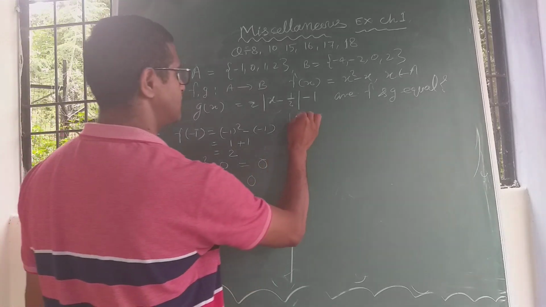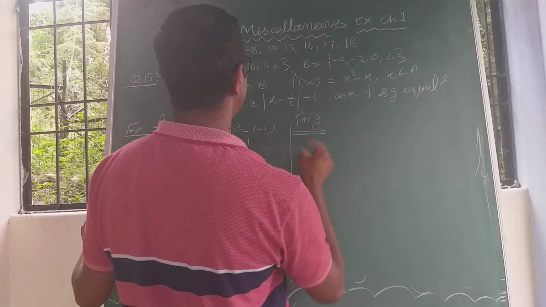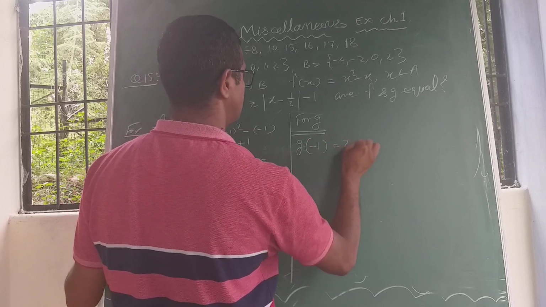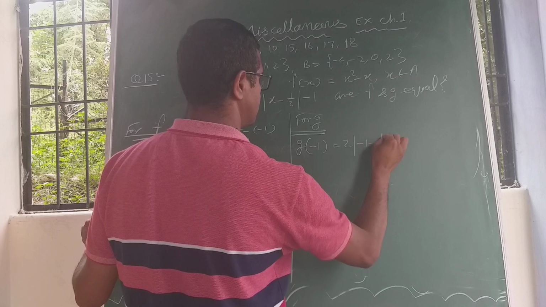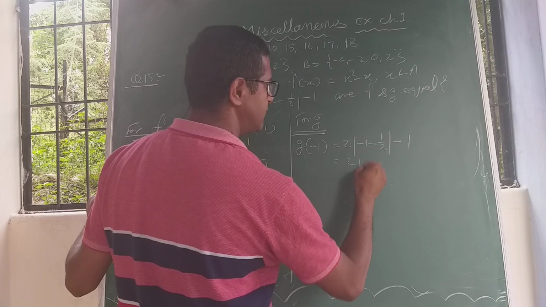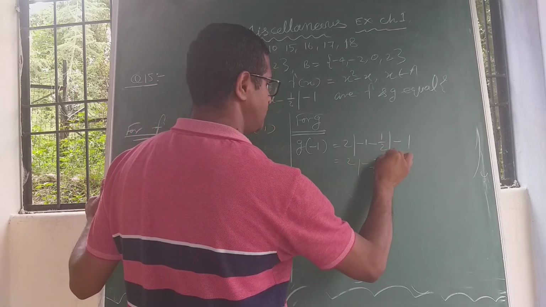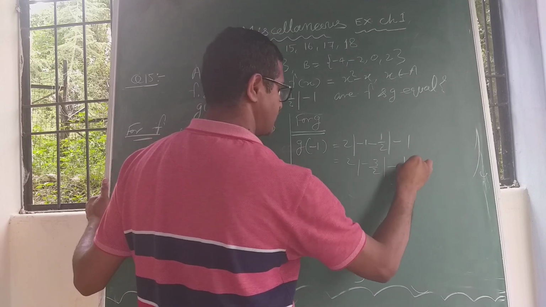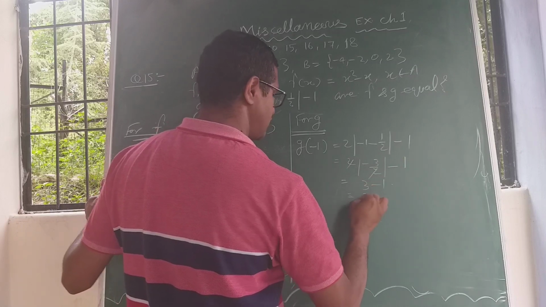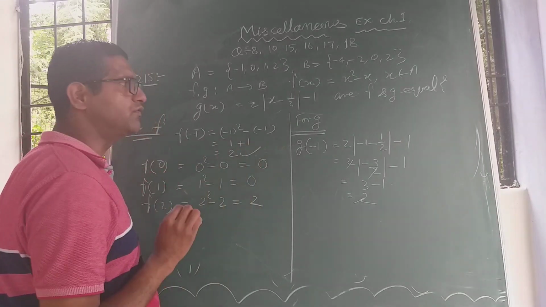For g function, g(minus 1) equal to twice of mod of minus 1 by 2 minus 1, right? Equal to twice of mod of minus 3 by 2 minus 1, cancel, mod of minus 3 is 3, minus 1 equal to 2. g(minus 1) equal to 2 and f(minus 1) is also 2.